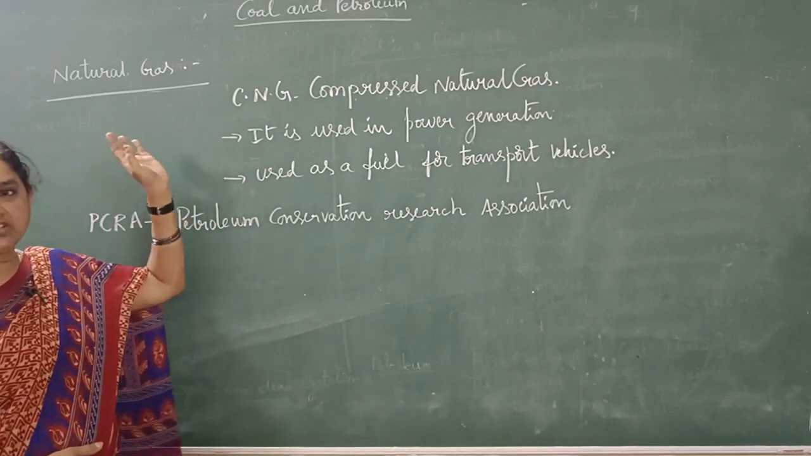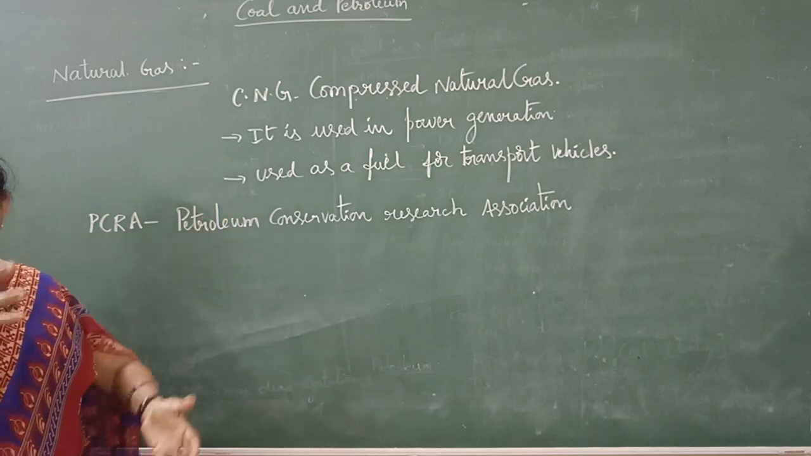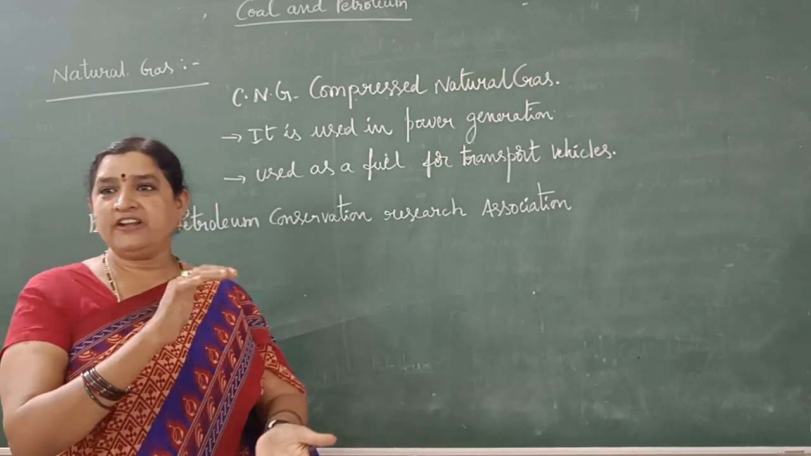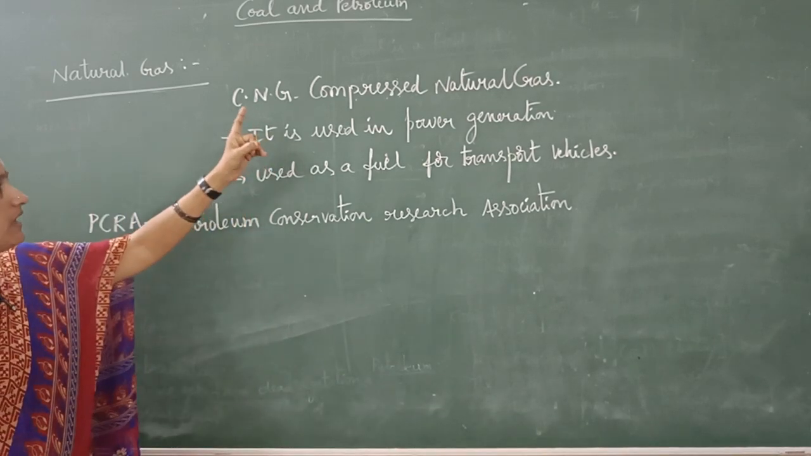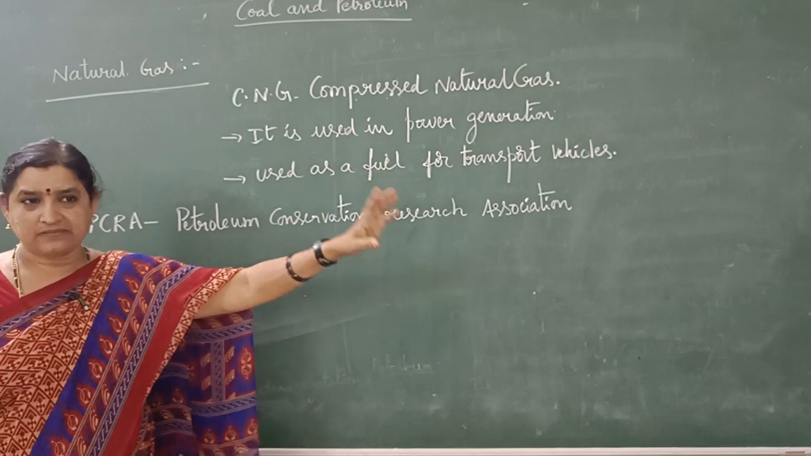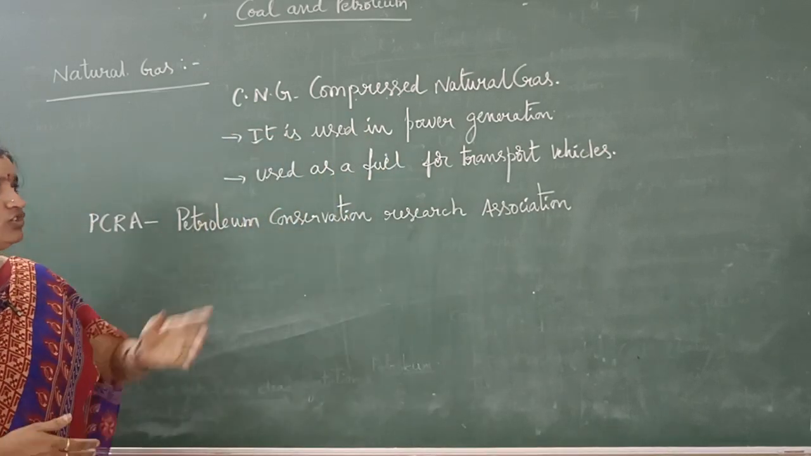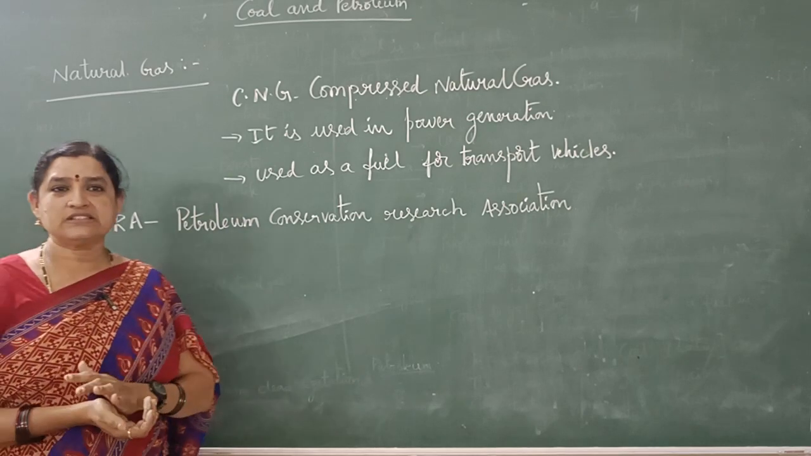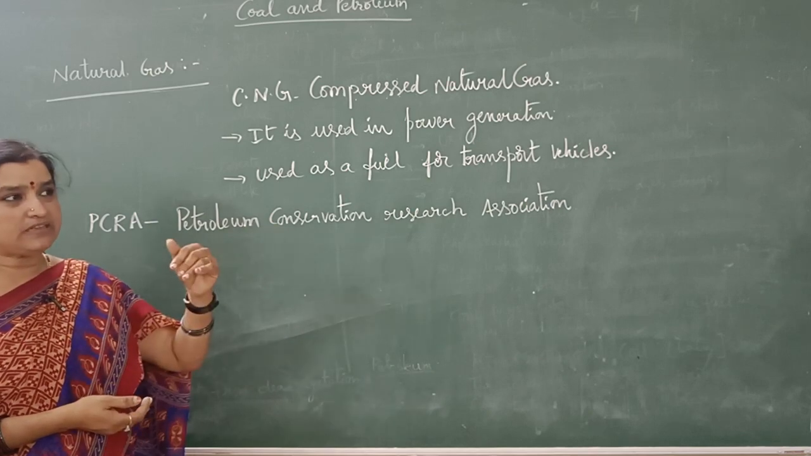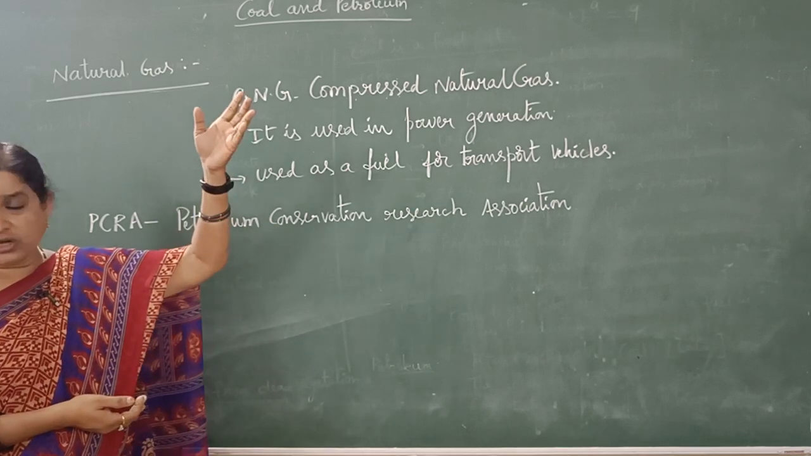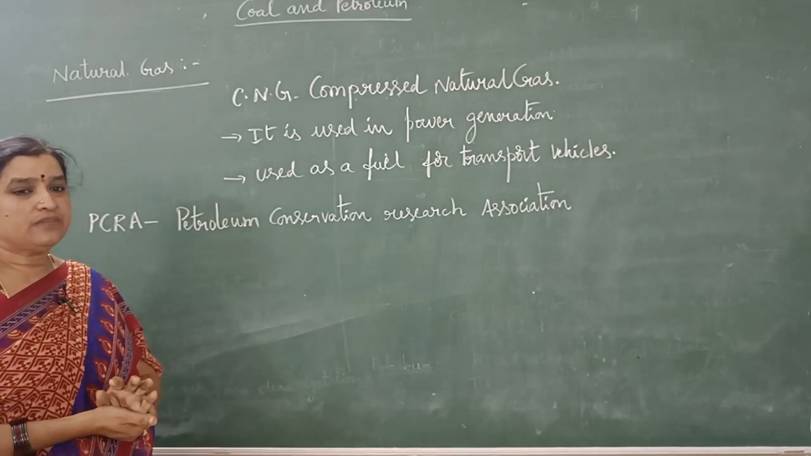This natural gas is compressed and we get it in cylinders. This gas is converted into liquid form and filled in the cylinders. That is called CNG. CNG means compressed natural gas. It is used in power generation. For the manufacturing of electricity, we will use this natural gas as a fuel.